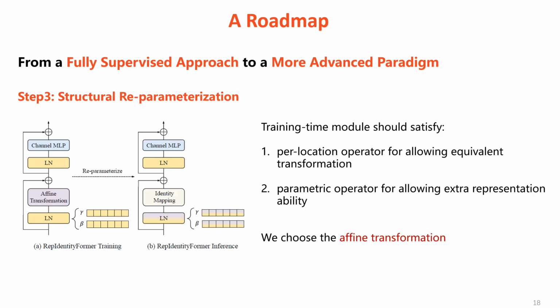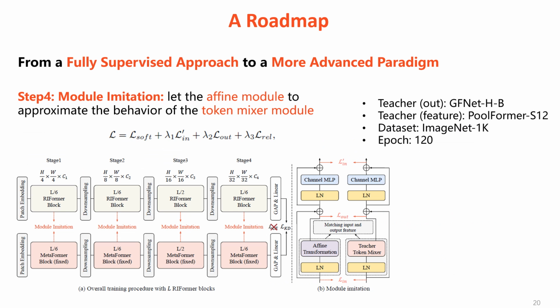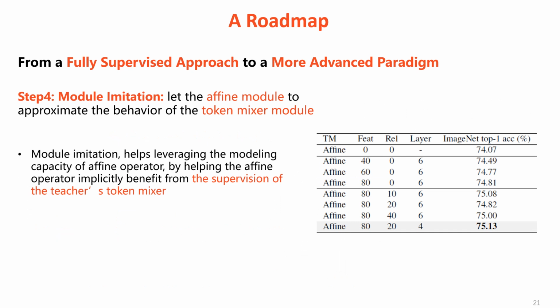We then studied the structural reparameterization paradigm. We found that using affine transformation in training without tailored distillation is hard to recover the performance degradation. We then developed a module imitation method, which leads the affine module to approximate the behavior of the token mixer module of the teacher. This technique helps leverage the modeling capacity of the affine operator by helping the affine operator of students implicitly benefit from the supervision of the teacher's token mixer.